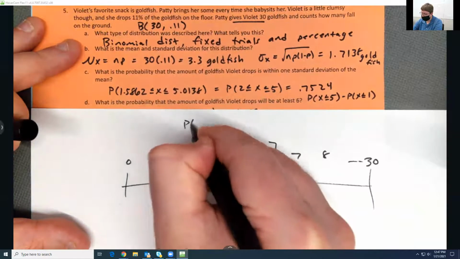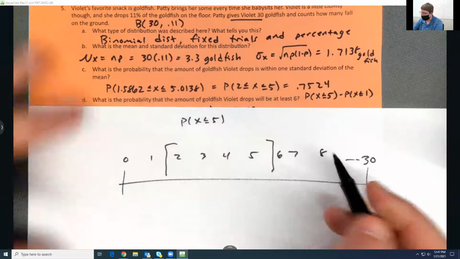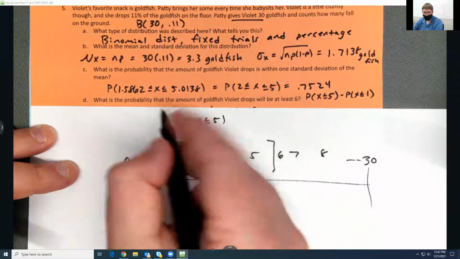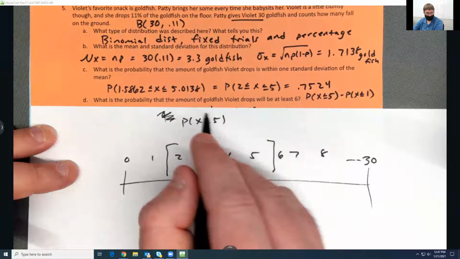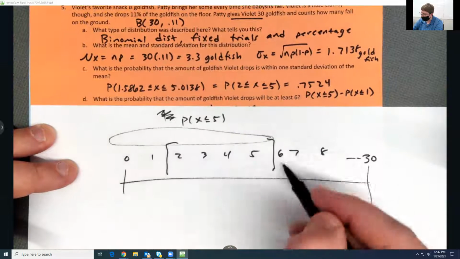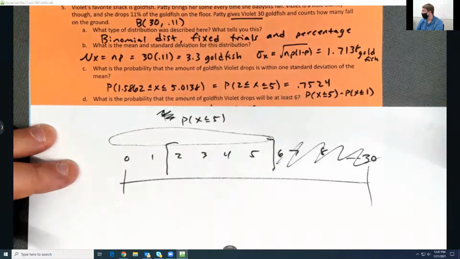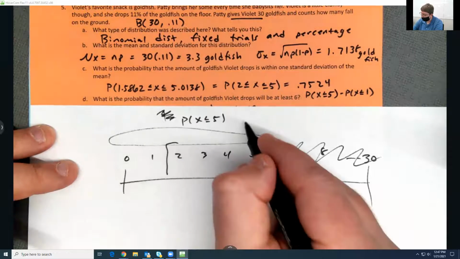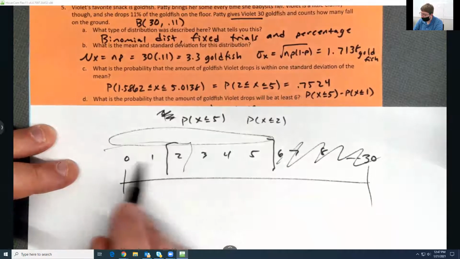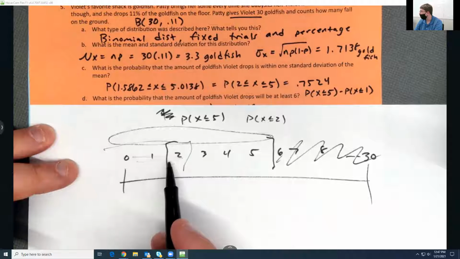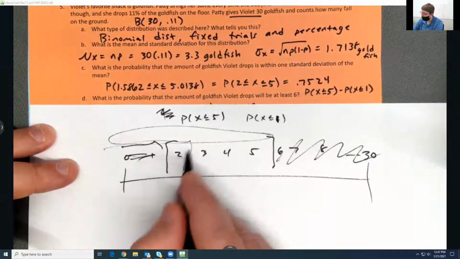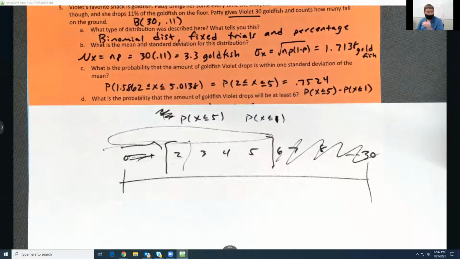So if I do the probability that x is less than or equal to 5, what I've done is taken, I'm sorry, just the straight binomial cumulative. Mr. G's confusing himself. Just this. What I'm doing is I'm only concerning myself with these numbers. All of these have been canceled out because I don't want them. If I accidentally do 2, then what happens is I now subtract that from this and the 2 gets canceled out, but I want the 2. So instead, I need to make this a 1 so that I only take away the 1 and keep the 2 inside of the range. That's why it works that way.